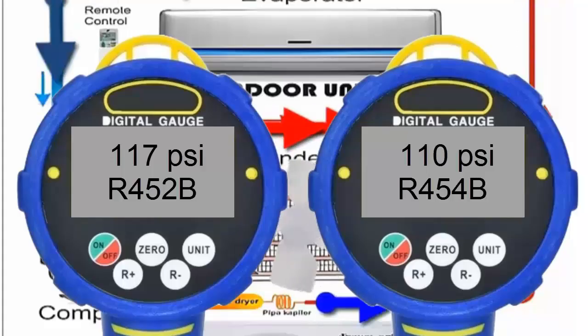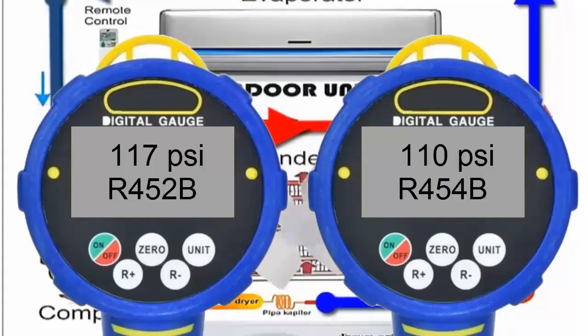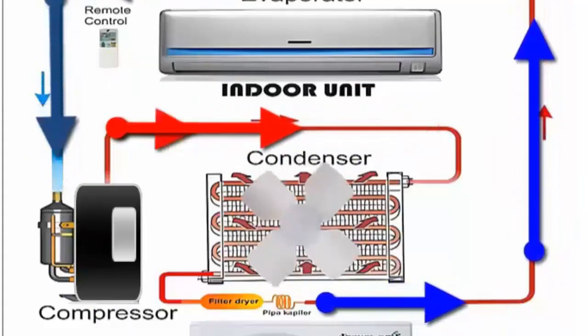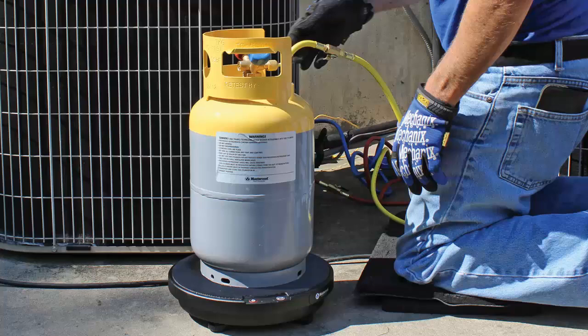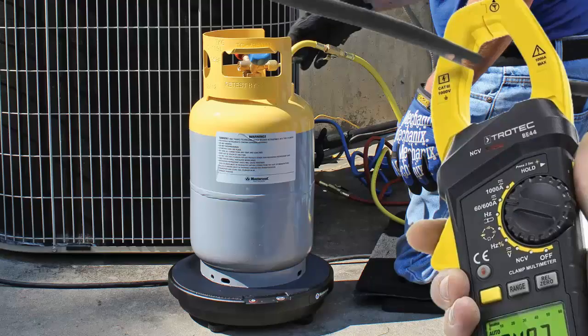Finally, in any case, when using a refrigerant as a substitute for R-454B, the recharge should not be done by weight, as each gas has a different specific weight. Instead, pressure should be used as a reference, and an ammeter clamp should be used to verify that the system's current consumption does not exceed the air conditioner's nominal current consumption.